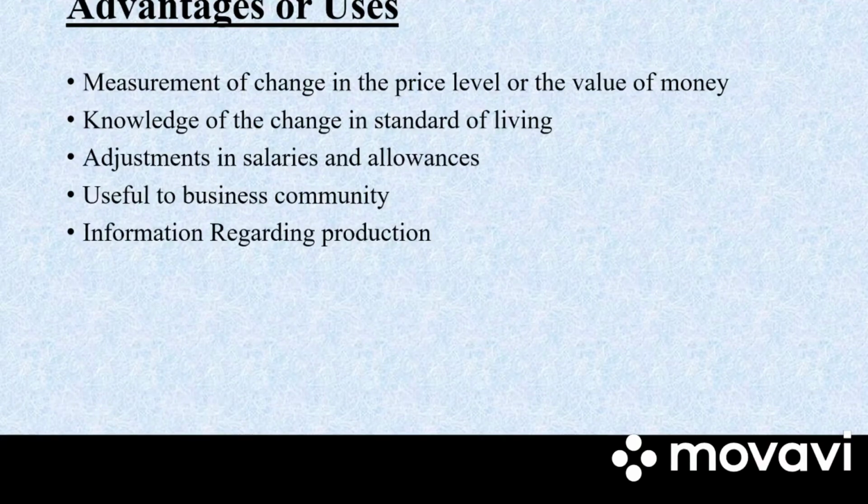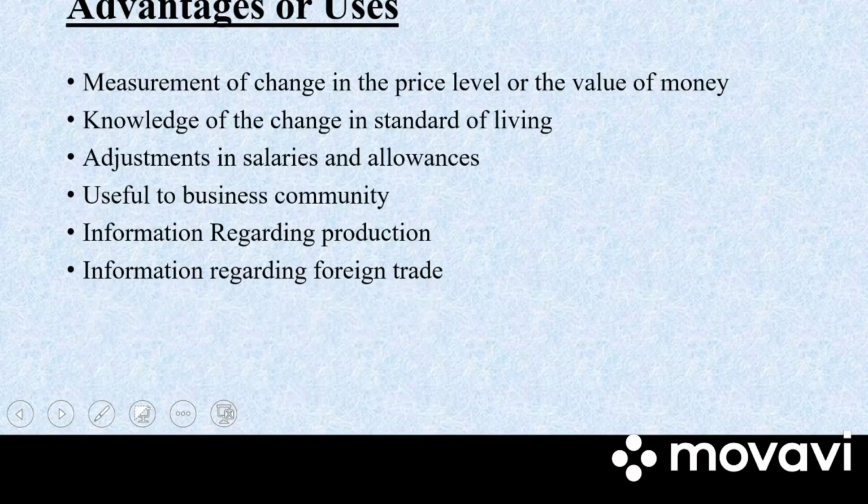Next we have information regarding production. Index numbers of production show whether the level of agriculture and industrial production is increasing or decreasing. Accordingly, the agriculture and industrial development policies will be formulated. Next we have information regarding foreign trade. Index of exports and imports provide useful information regarding foreign trade.